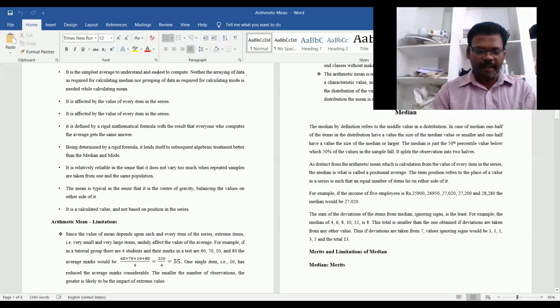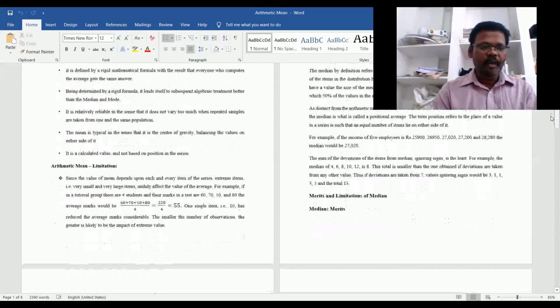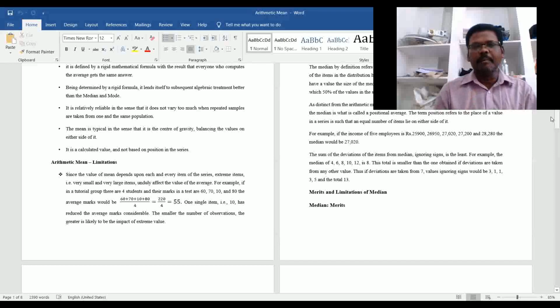At the same time, this arithmetic mean has some limitations also. Some demerits we can see.